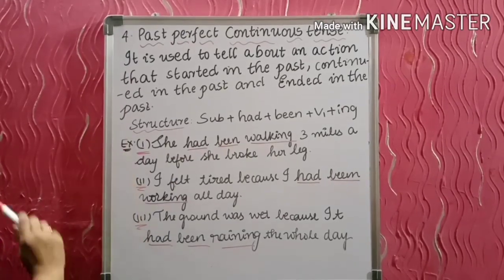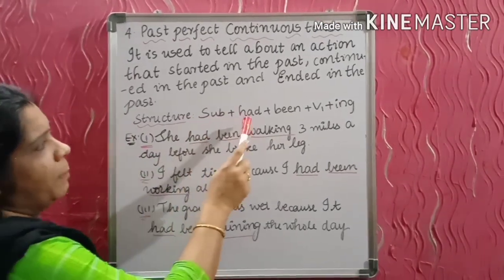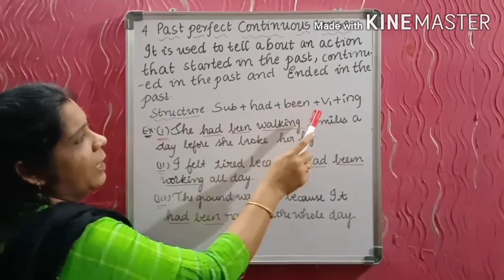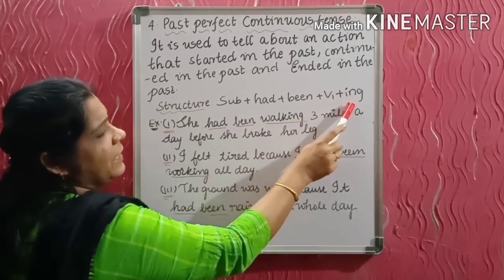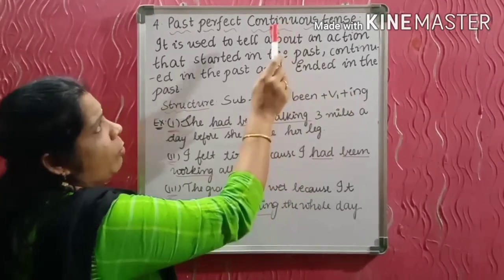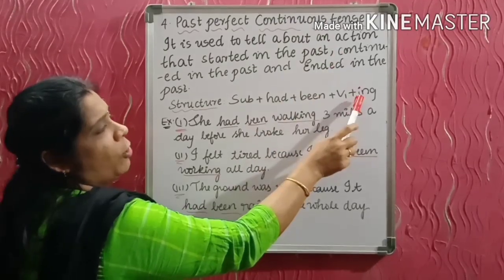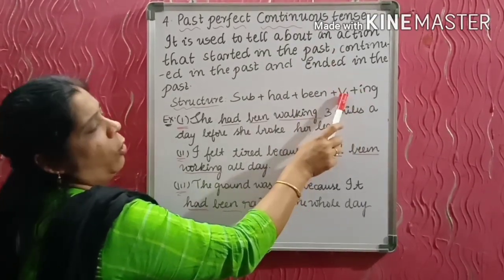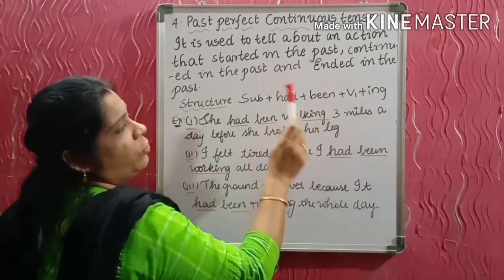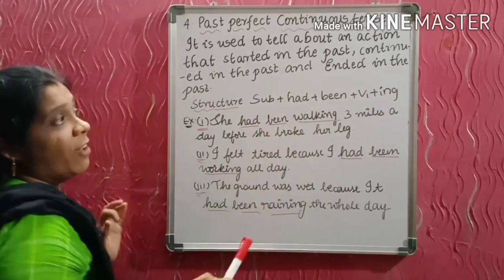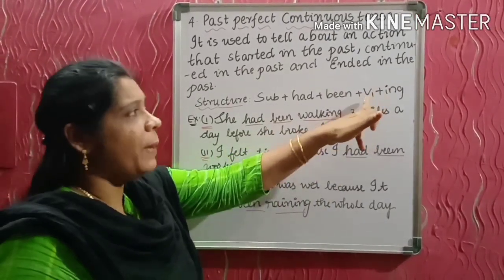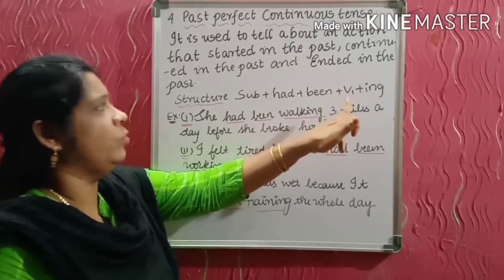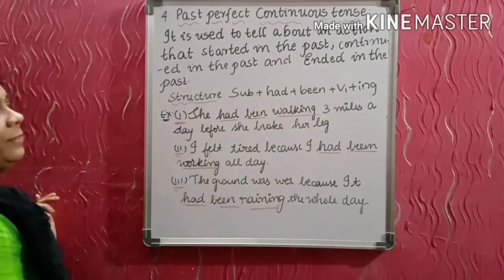Now let's see the structure of this. Subject plus had plus been plus V1 plus ing. I already told you, remember, in any continuous form, ing form of the verb is used, and V1 is always used. V1 only is used when you use the ing form. When we use ing form, the basic form of the verb only is used. Okay? Now let's see some examples.